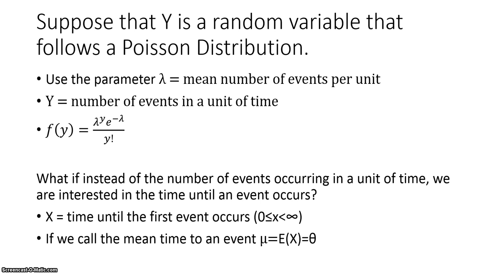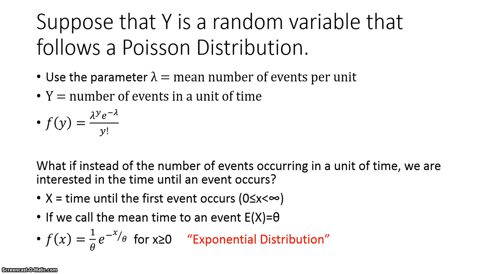If we call the mean time until an event occurs mu, the expected value of x, we give that the notation theta. Then the probability density function, little f of x, is equal to 1 over theta times e to the minus x over theta for values of x greater than or equal to 0. And this is what's called an exponential distribution.